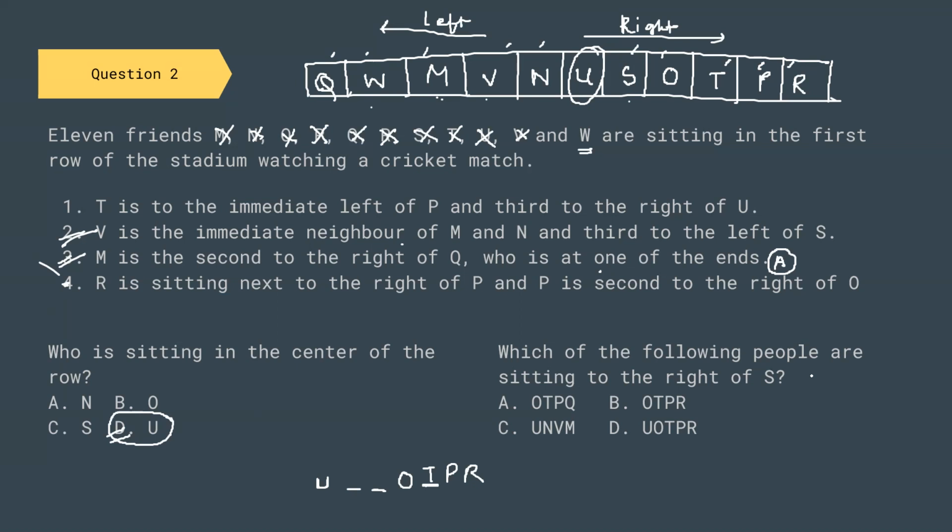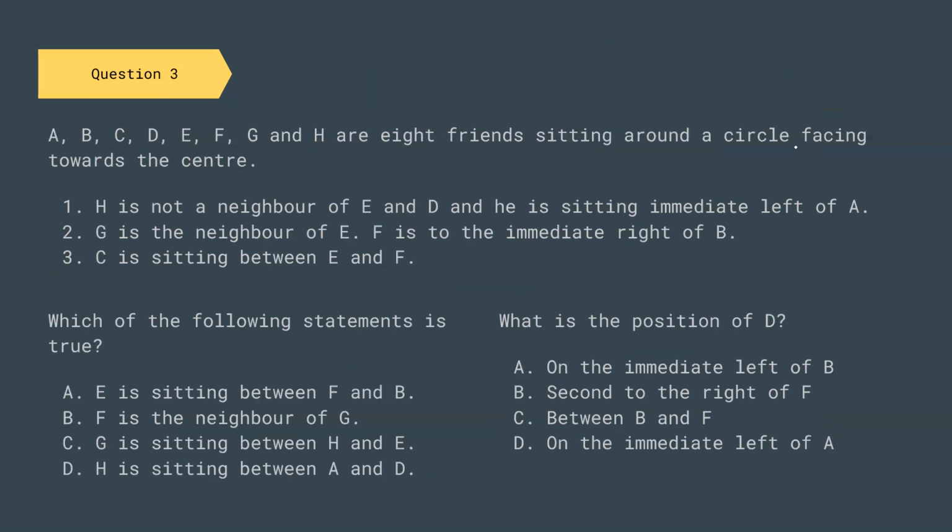Who is following the people sitting to the right of S? The people who are sitting to the right of S are these people. So O, T, E, R is right of S. So the correct option is B. This is a wrong option, this is wrong, and this is wrong. So I have made the sitting arrangement from this given information. You can try this question on your own and make this sitting arrangement on your own. Let us go to the next question.